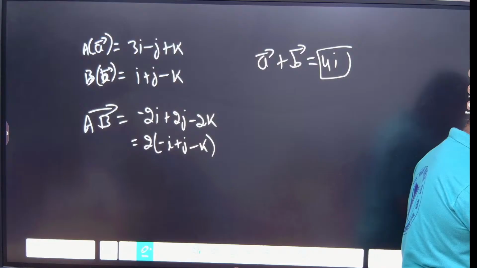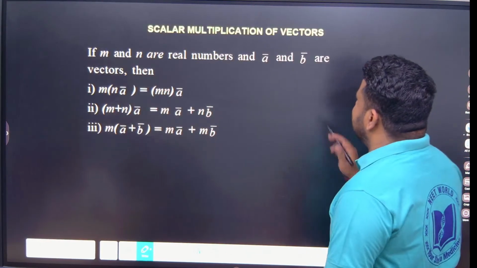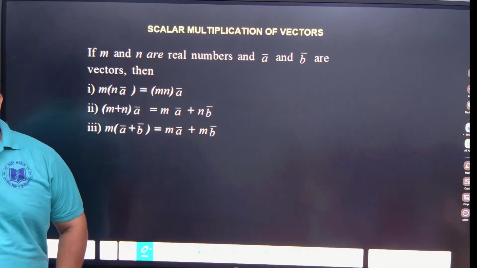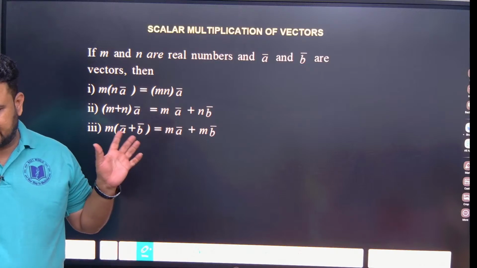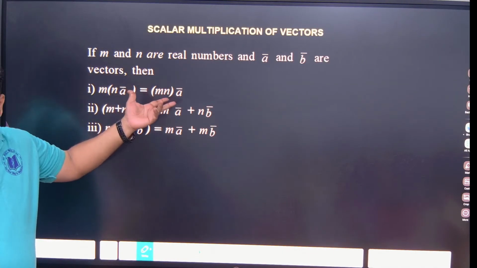All of you understood what is position vector? Okay. Now let us go to scalar multiplication of vectors. Vector means what? It has magnitude and also direction. Scalar means what? It is having only magnitude. So let m and n be real numbers. Real numbers means they are definitely scalars.